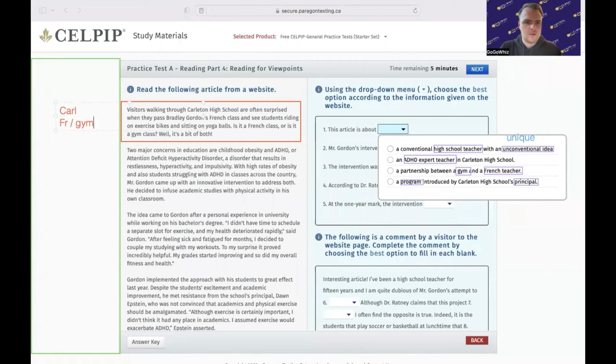And then we also see Bradley Gordon. So then I can take notes for that first paragraph. Then I can move on to the second one and repeat the process. So I would go here, paragraph 2. Let's use a different color for that. Paragraph 2, take it, then write it down, and so on.